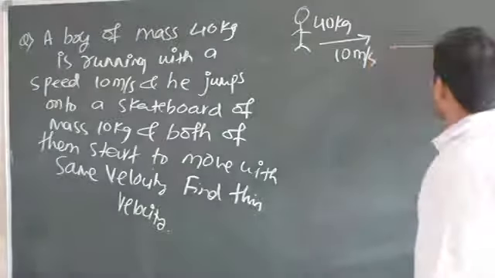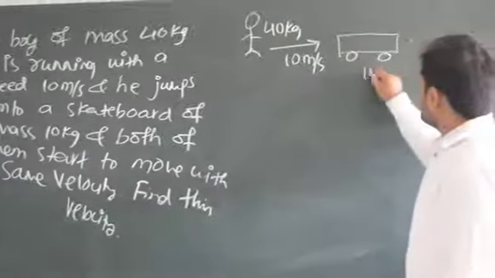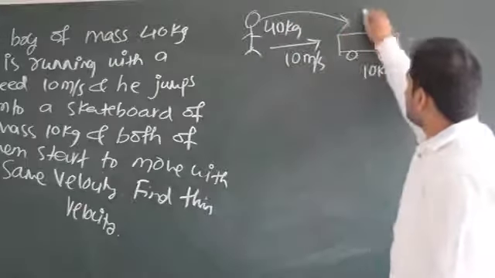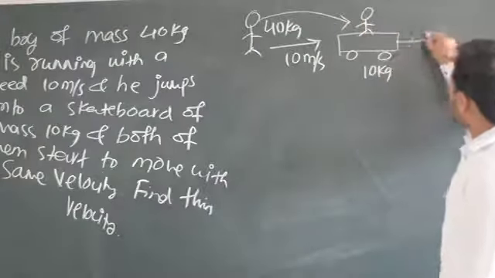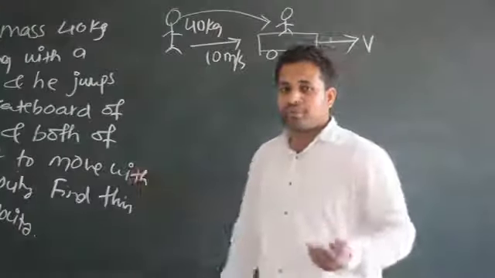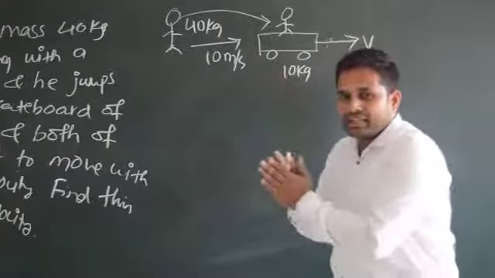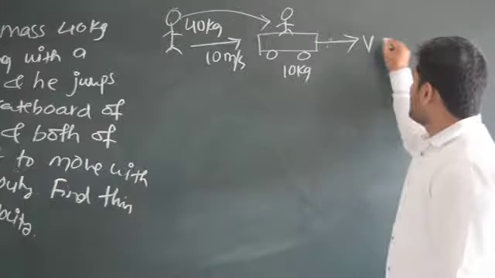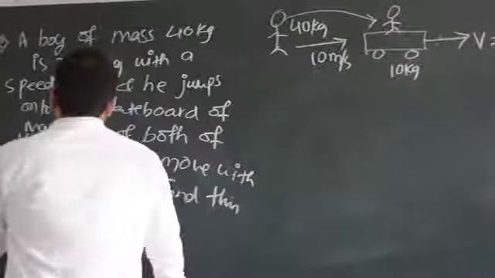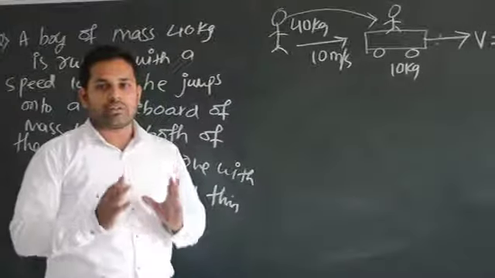Now I have one skateboard here with all these wheels and all. The mass of this skateboard is 10 kg. Okay, when he jumps onto this with speed 10 meter per second, he lands on the skateboard and both will start to move with the same velocity. It is not necessary that the boy will move with a different speed and the skateboard with a different speed. No, because both are stuck together, they will start to move with the same velocity v. This is being asked. For whatever problem I have given, the diagrammatical representation of the problem is very important in physics to solve all these numericals.